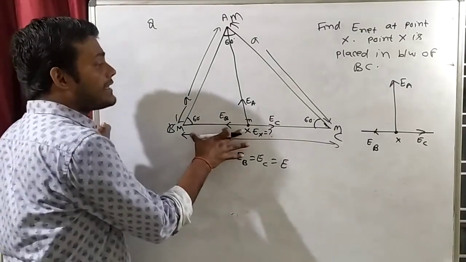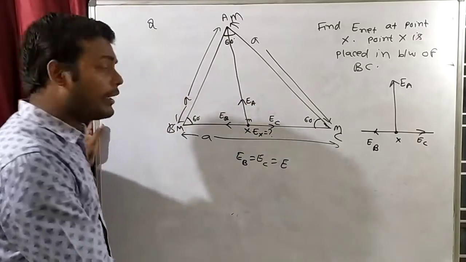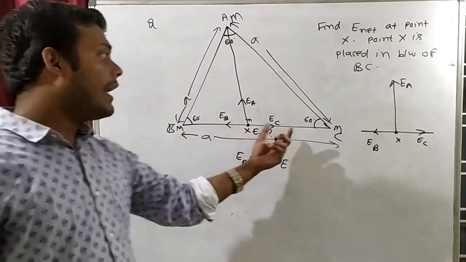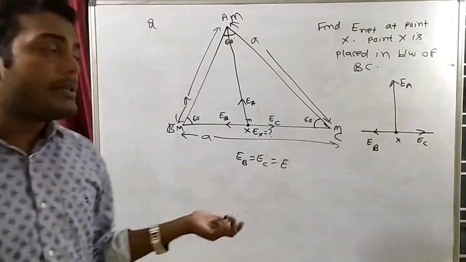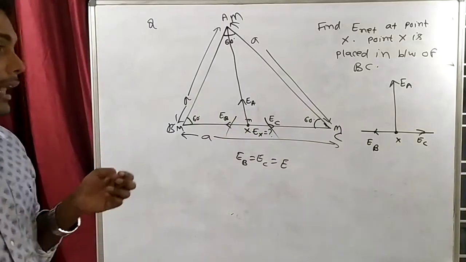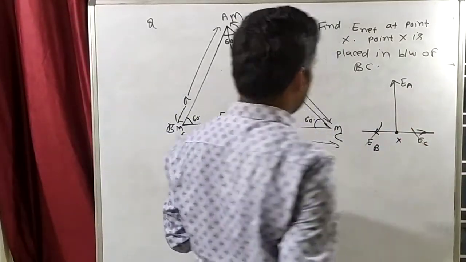So this distance is the same as this distance because this is the midpoint. So this mass and this mass are also the same. So GM by r square for this mass and GM by r square for this mass will be the same. So this and this electric field will cancel each other.